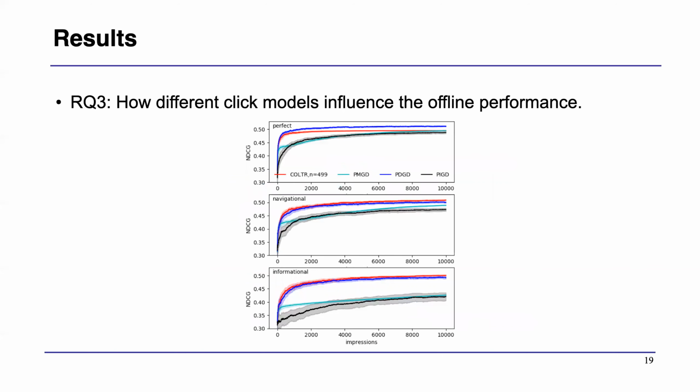Then our third research question is how different click models influence offline performance. So we did the same experiments on 3 different click models. We find that our method can always outperform the online evaluation baselines and match the state of the art, except for the perfect click model. So the top figure is the result for the perfect click model. Our method is actually a bit worse than the state of the art, but still better than the online evaluation baseline.